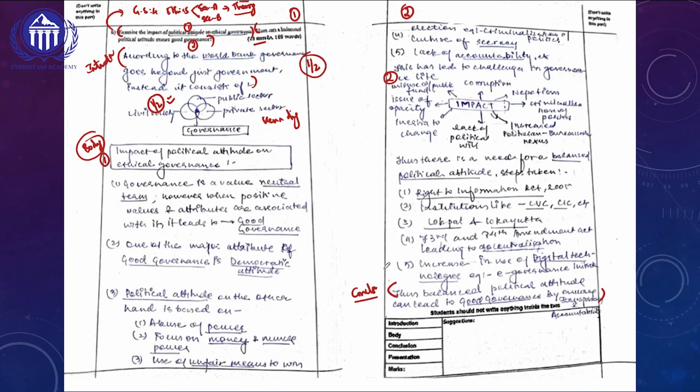And if you look at the conclusion, thus balanced political attitude can lead to good governance. So overall, she has tried to summarize the answer. So she will be given half a mark for this particular conclusion. Let's go into the body of the answer.